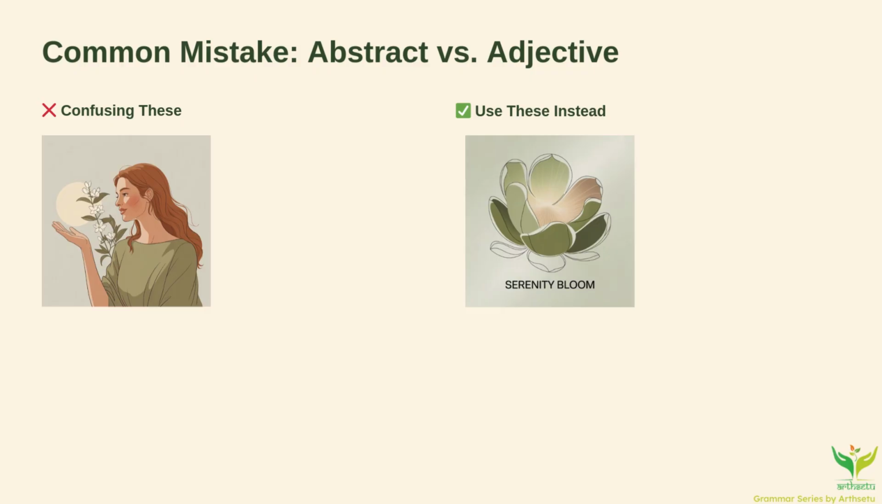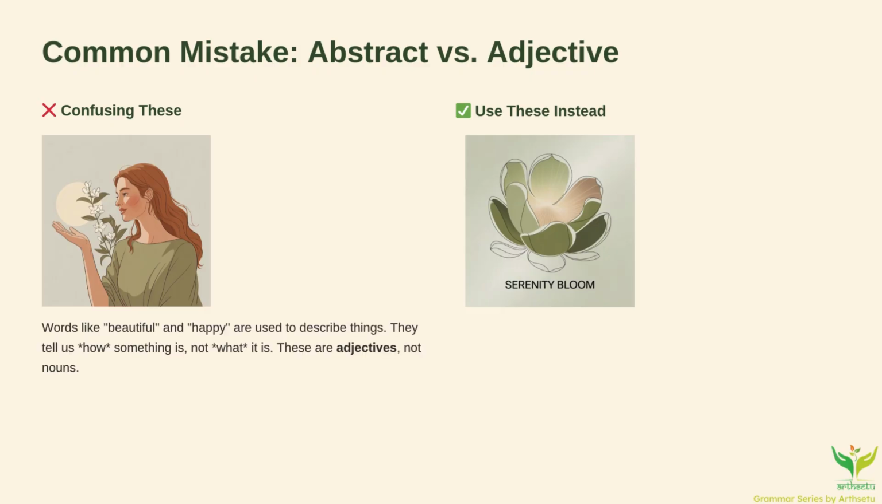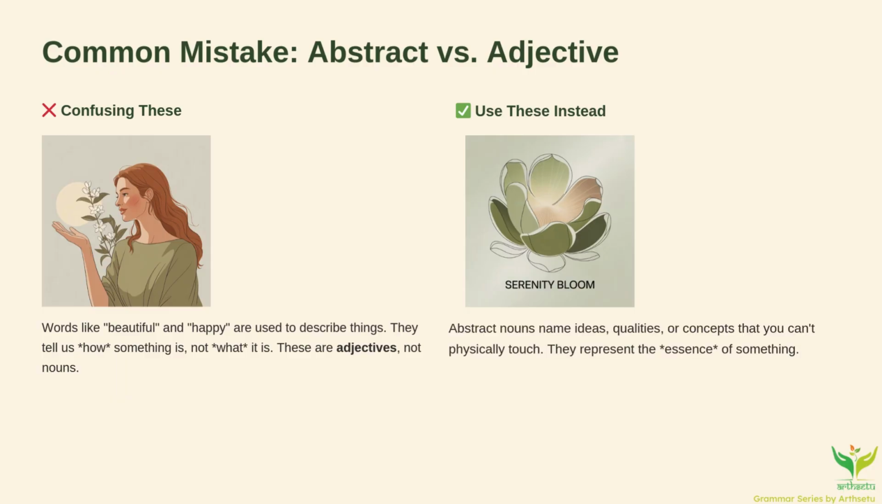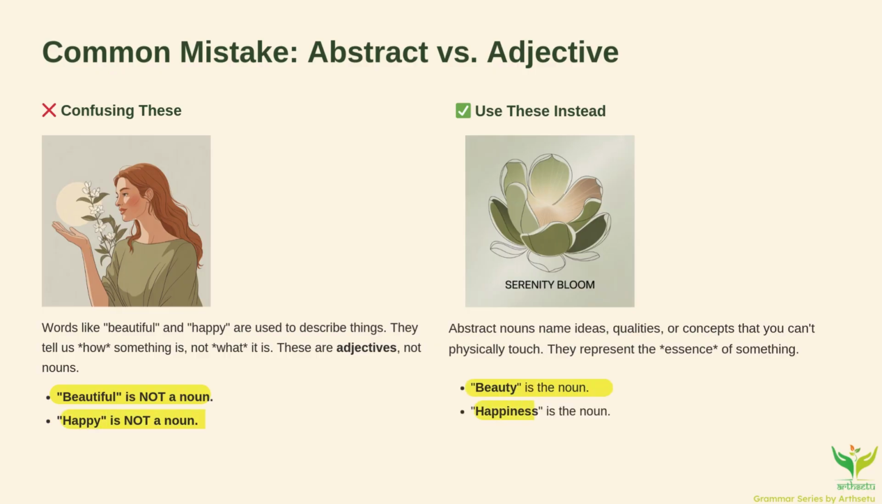Now let's look at a mistake. Abstract versus adjective. Here's where people slip up. They confuse adjectives with abstract nouns. For example, beautiful is an adjective, not a noun. The noun is beauty. Happy is an adjective. The noun is happiness. We'll talk more about adjectives in our video series on it. There's a tip which is useful most of the time. If you can put "the" before a word and the word still makes sense, it's usually a noun. The beauty, the happiness. Makes sense, right?